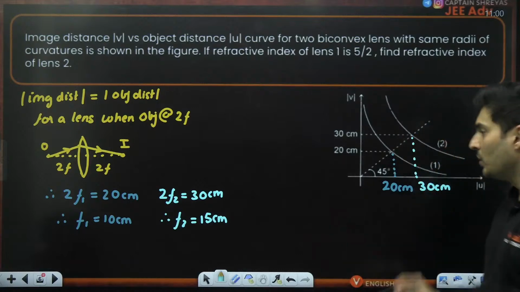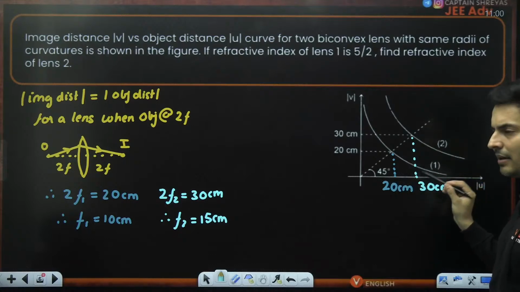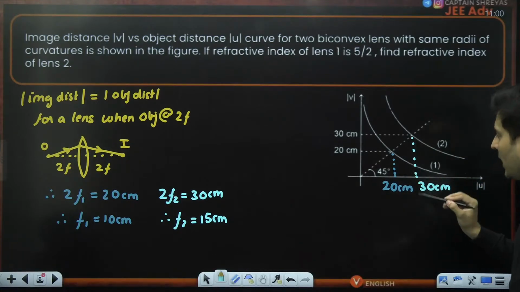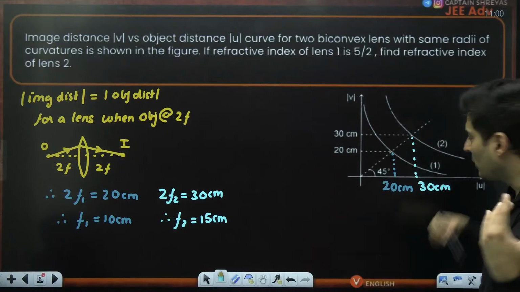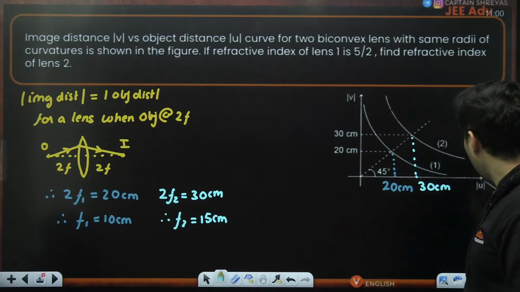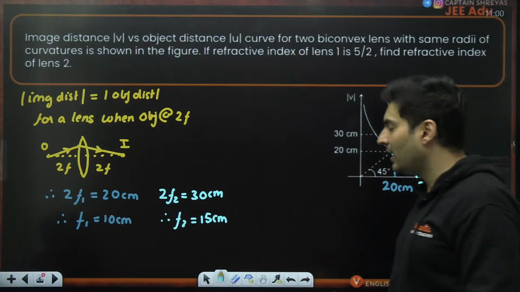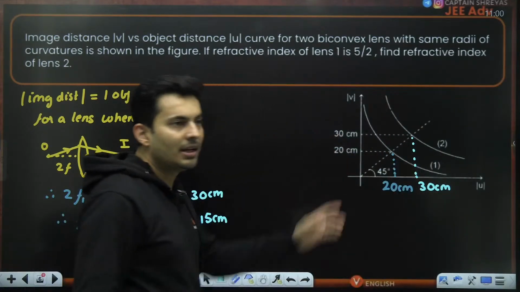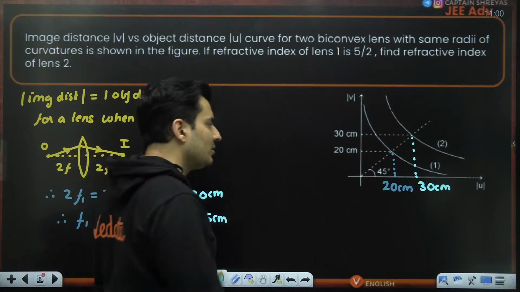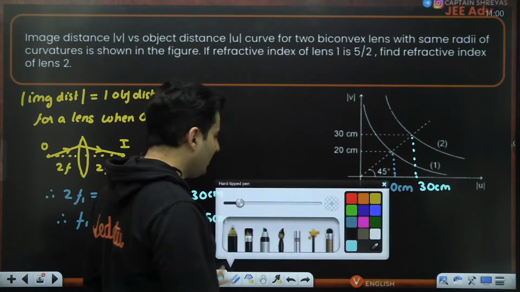Now, one might argue, sir, what if it was not 45 degree? Let's say it was 60 degree, 37 degree, 30 degree, or some other angle. Then, okay, instead of 20, I will get maybe say 15 or 40 or something like that. So I will get object distance, I will get image distance. And which formula will I use? Can you put it up in the chat box? If let's say by chance this was not 45, this was something else, what will happen?